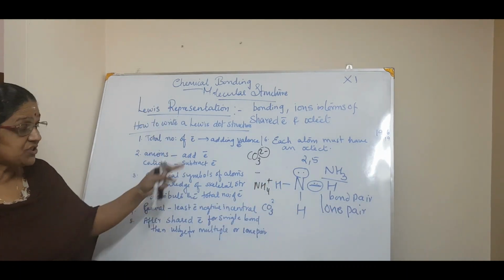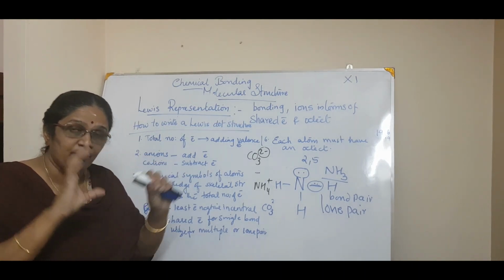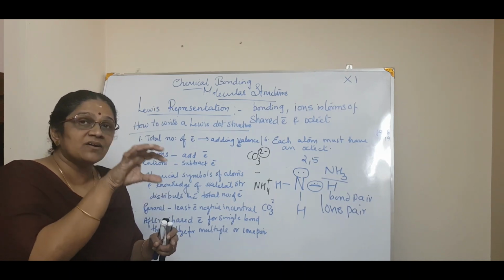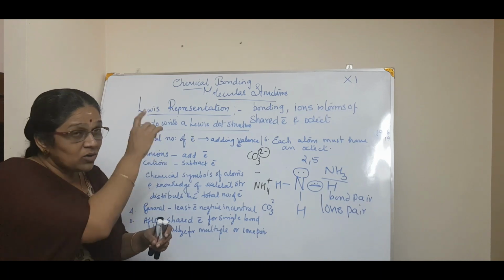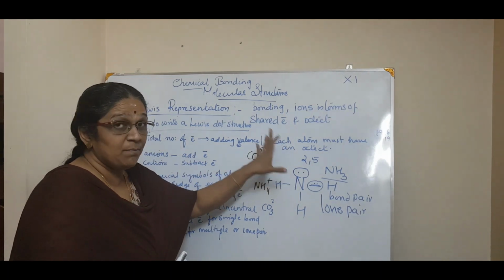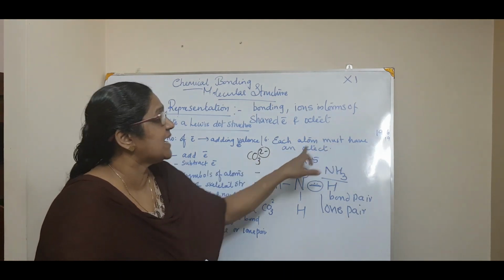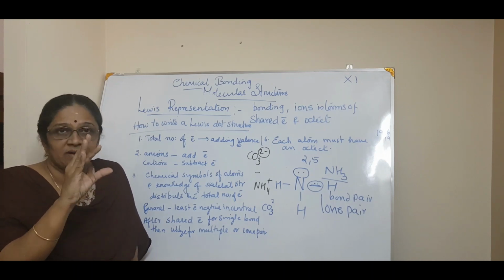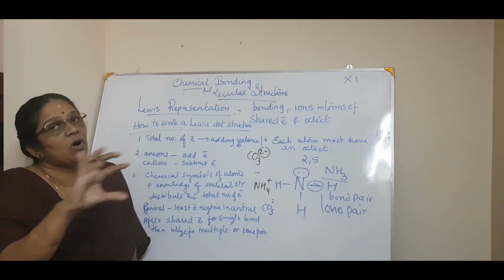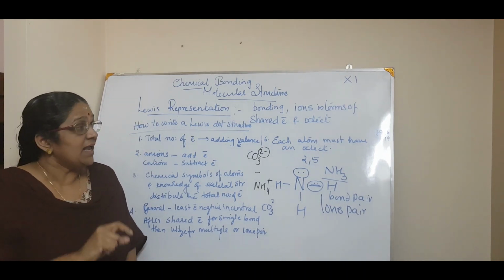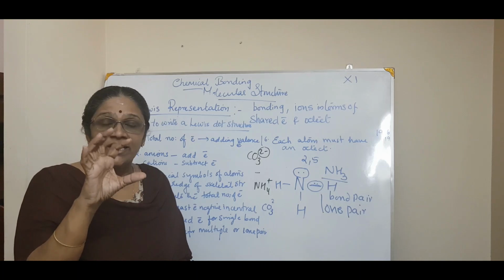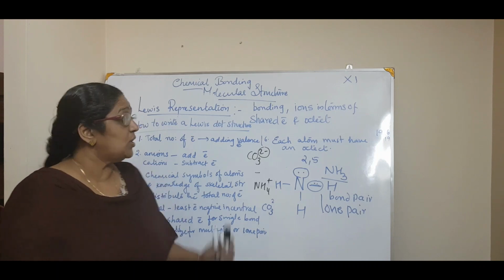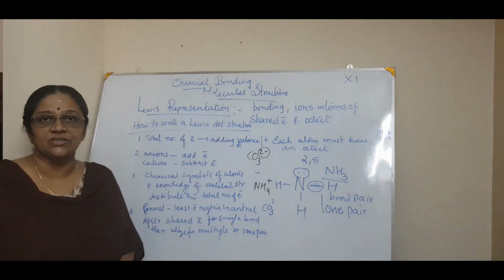So the structure says that after completing a single bond, see whether it needs a double bond. If it doesn't, keep the electrons as such. But all these rules come under the main rule: each atom must have an octet. Whatever said and done, you have to ensure that the final structure you have made gives each atom an octet, or each atom consists of 8 electrons. That is how you write a Lewis dot structure.